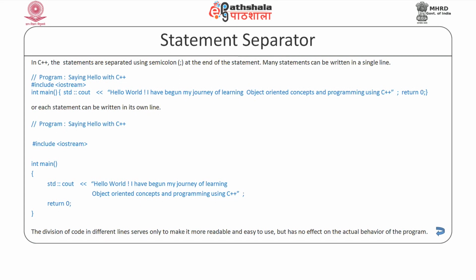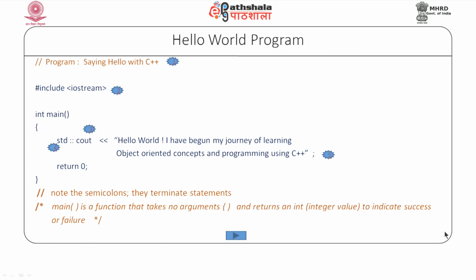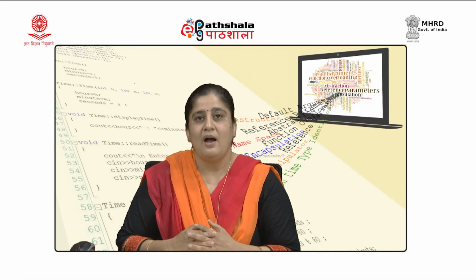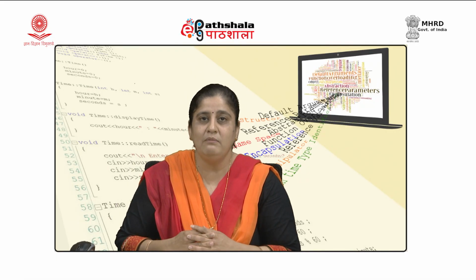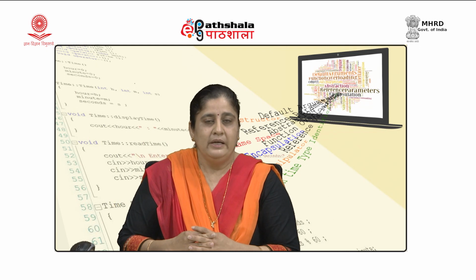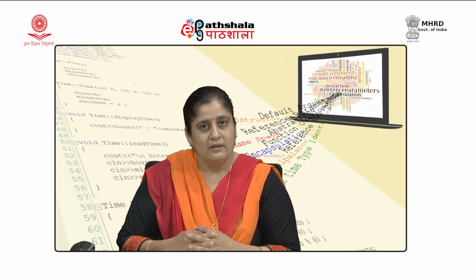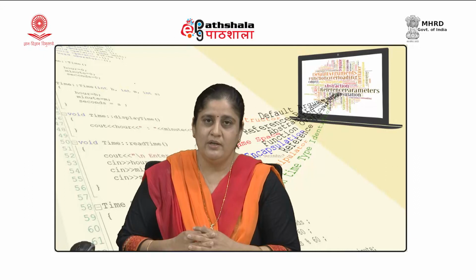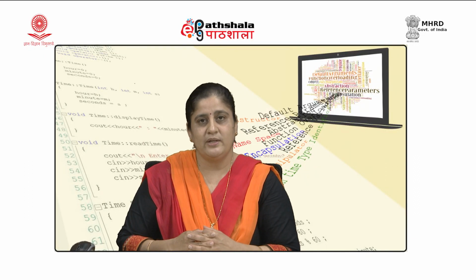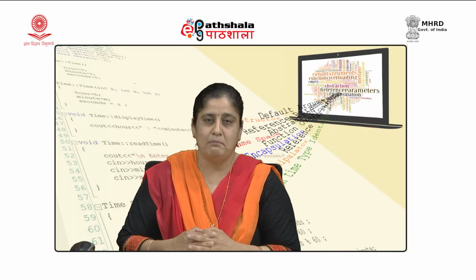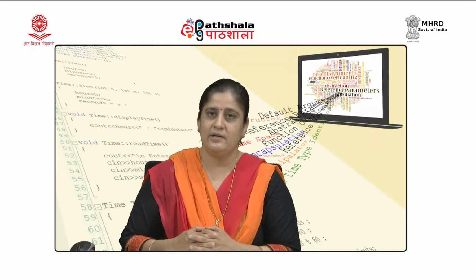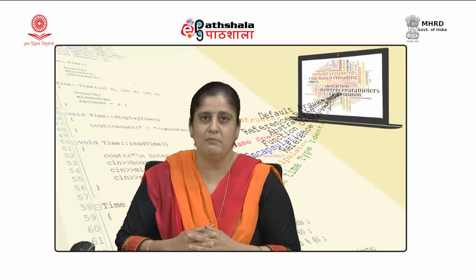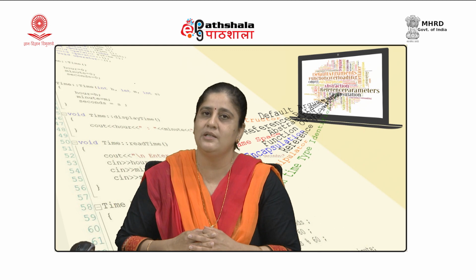All right. So, this is our first simple hello world program. Now, let us try to see that once we have written this particular program, how to get this program executed. For having our C++ program executed, we need to enter our program using an editor, and then we need to get it compiled using a compiler, and then we need to get it linked and then loaded into the main memory, so that the CPU can execute it.